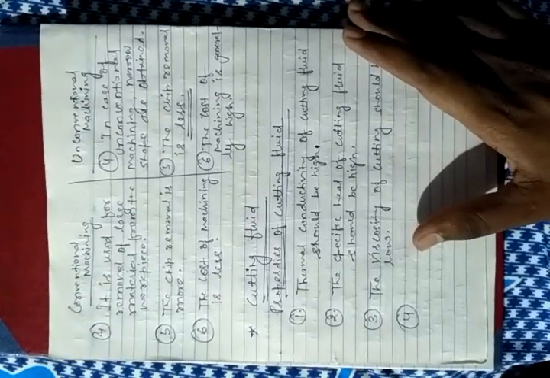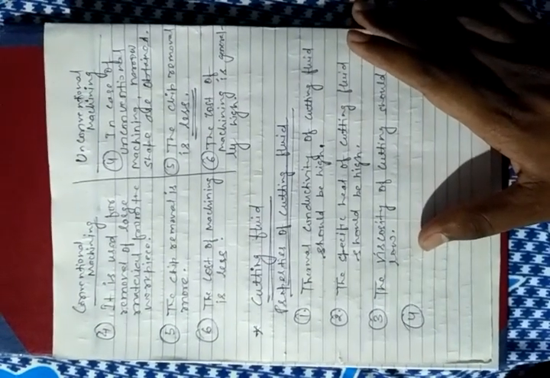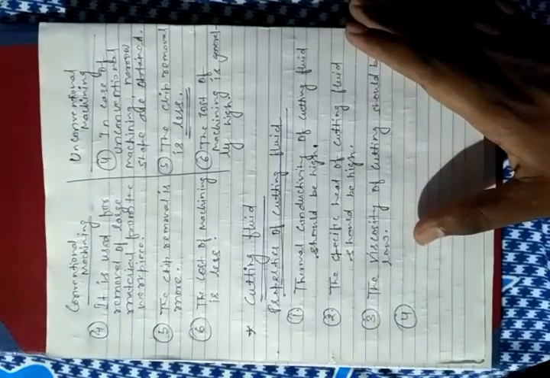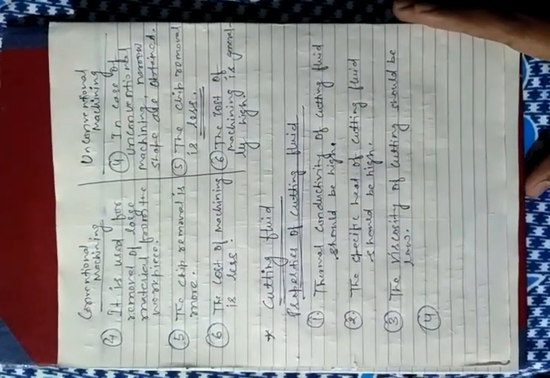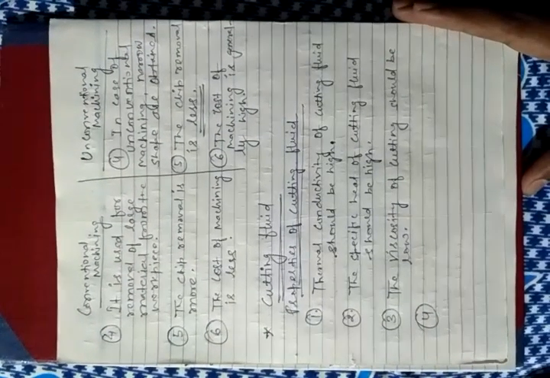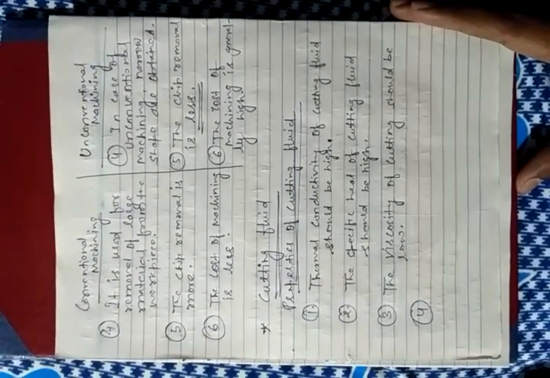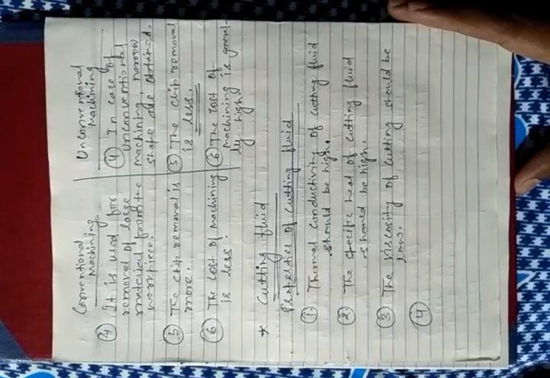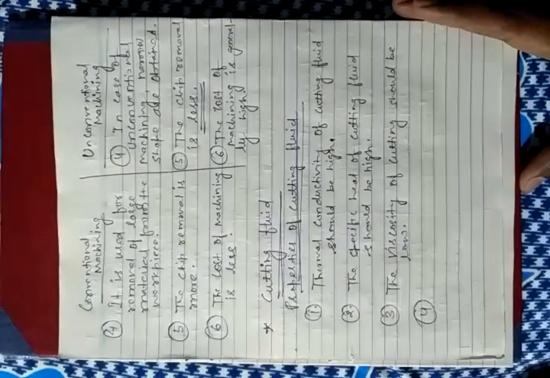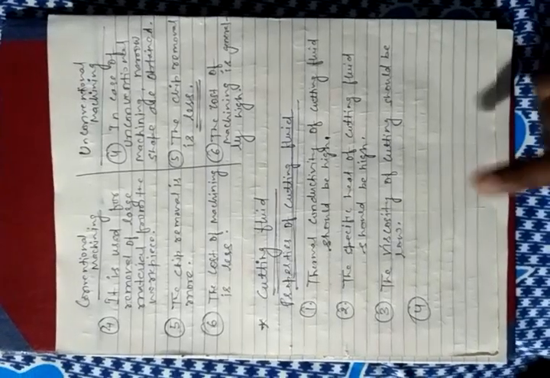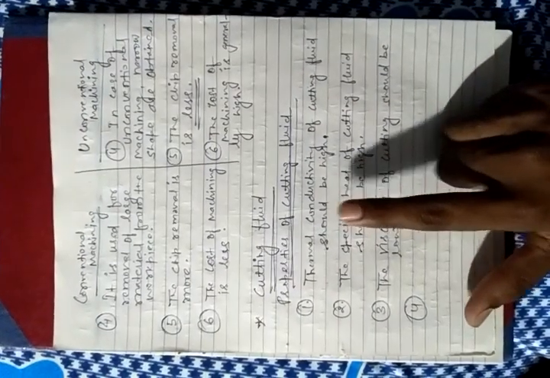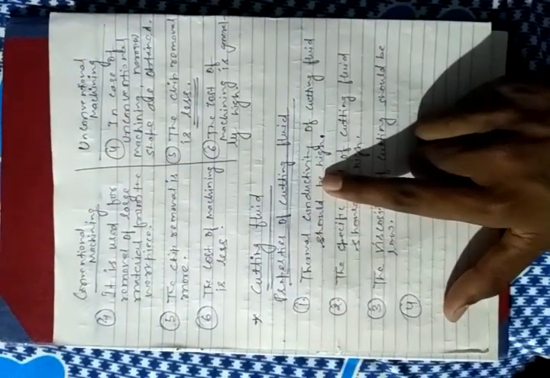If more heat is produced, the tool may fail after some interval of time. When we regularly use the tool, after some time it may become blunt due to heating. So cutting fluid is one of the most important requirements during machining.